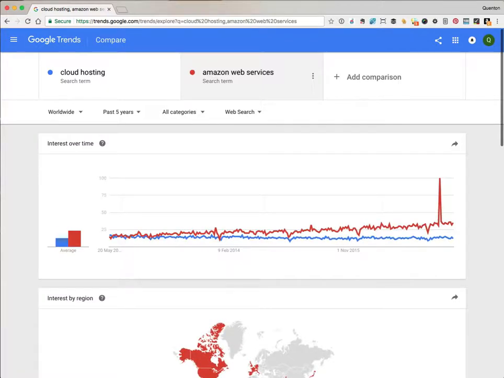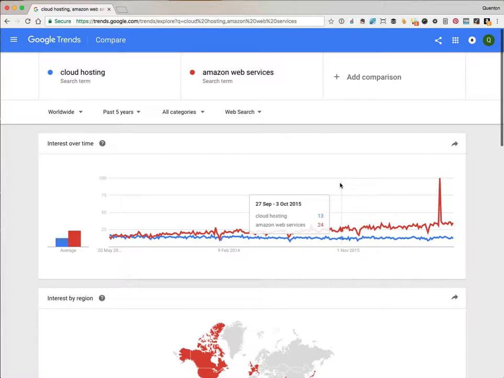Now that is growing. It's a bit hard to see because of that spike, but it's clearly growing strongly, and it's a bigger term than cloud hosting. And the spike? Well, that's February the 28th. Amazon Web Services had a big outage, and a lot of websites went down, so obviously there were a lot of searches on that day.